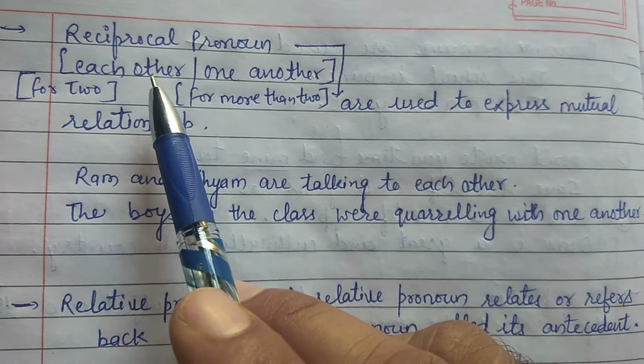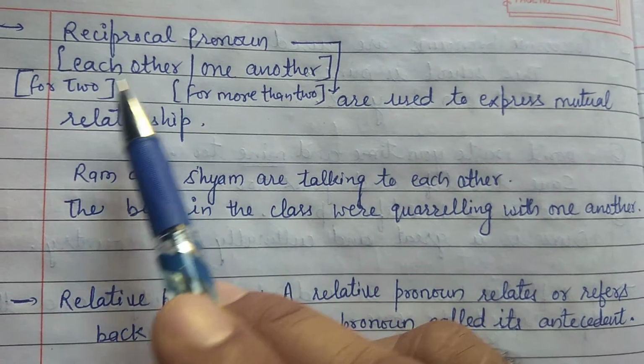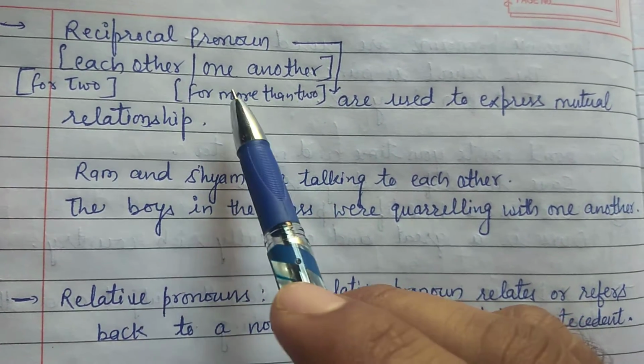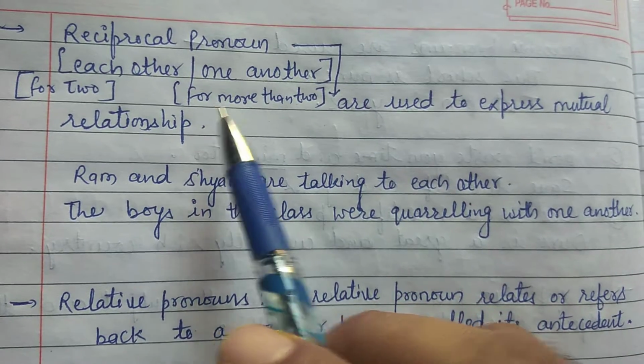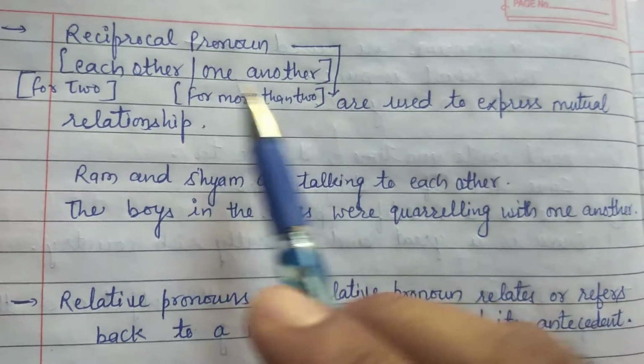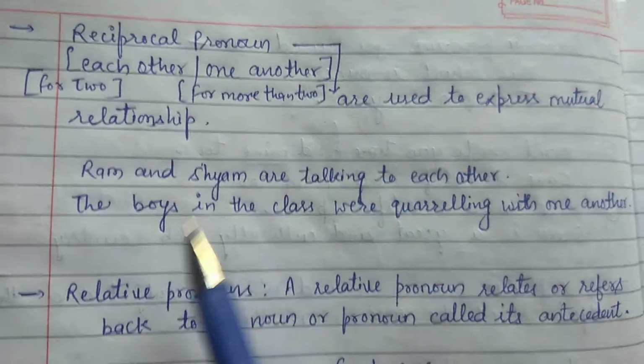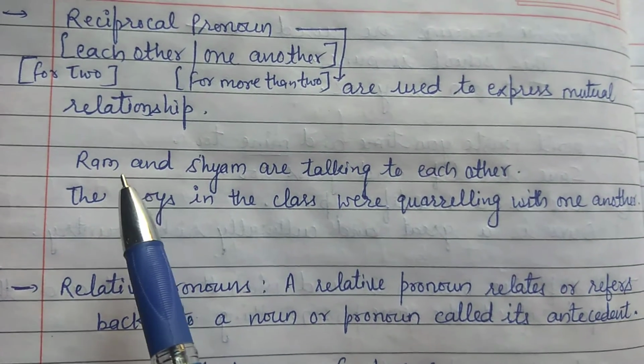When we talk about two persons, we use each other, and when we talk about more than two persons, then one another is used. We will see it in the example.